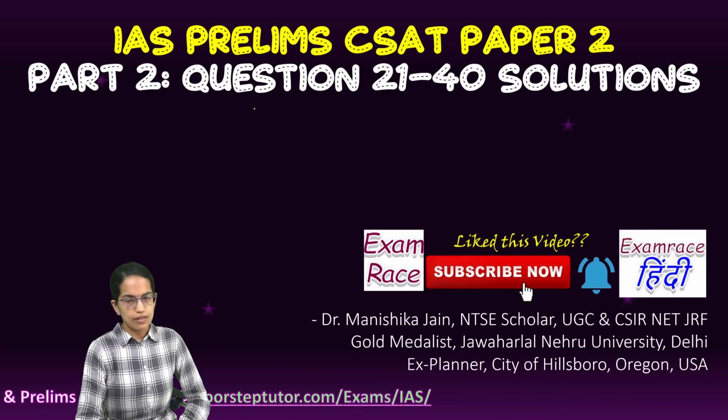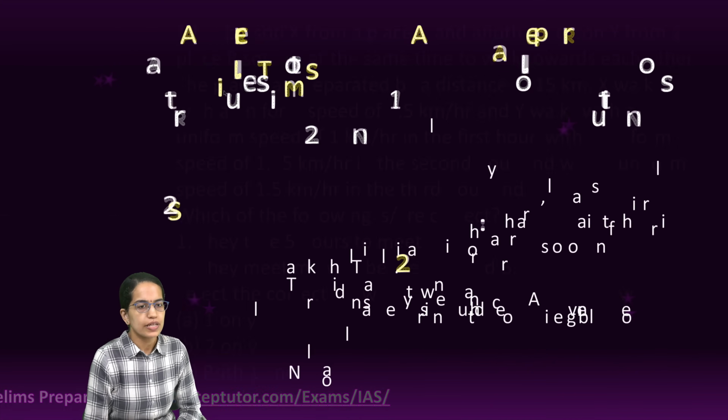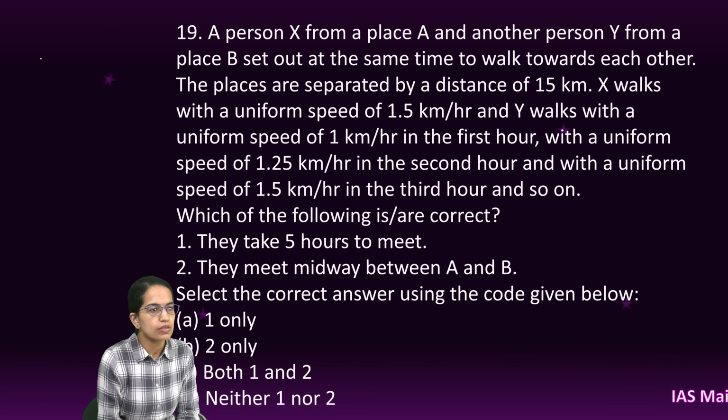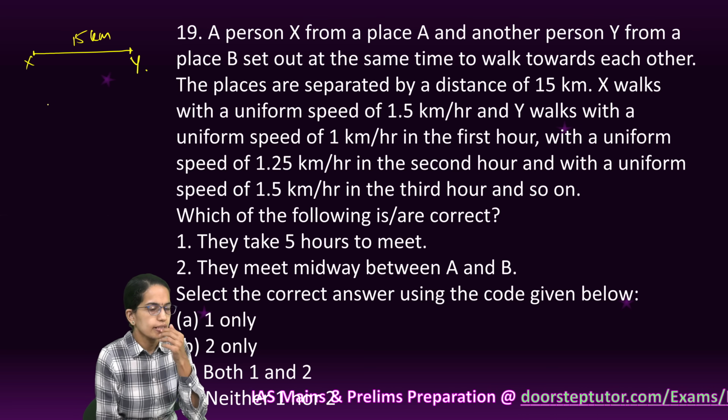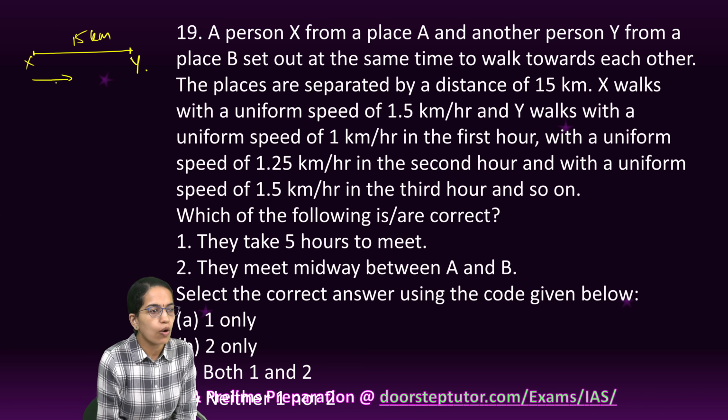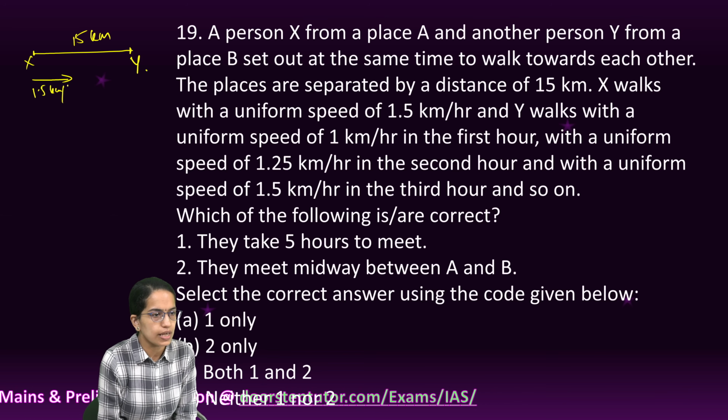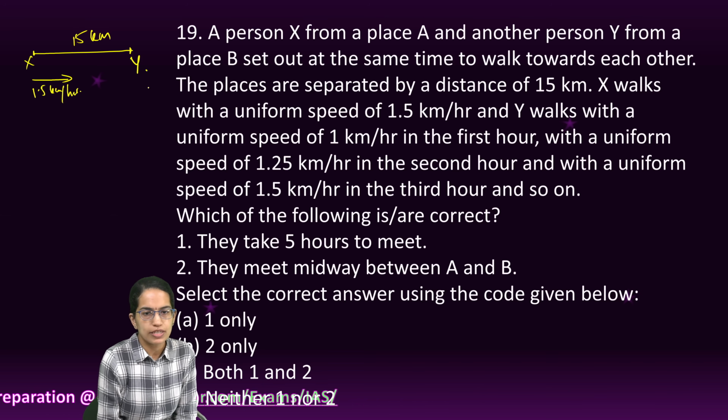Let's begin with the second part of our CSET paper. Now the very first question here talks about two people who are located 15 kilometers apart. First is X and the second one is Y. Now X moves at a constant speed of 1.5 kilometer per hour. However, Y moves at a variable speed.